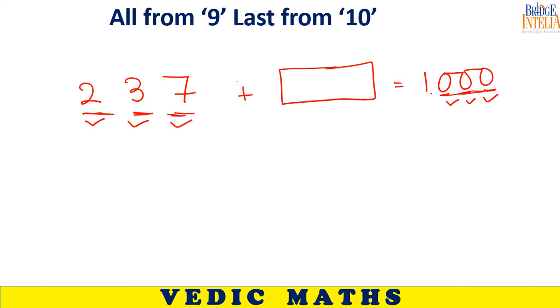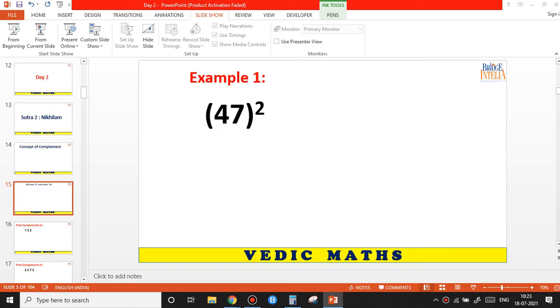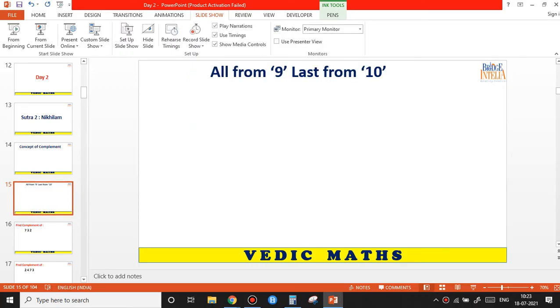So this is the concept of complement. Then how can you find the complement quickly? I will tell you how you can find the complement quickly. But for now, can you tell me what should I write here? 763. Yes, very good, 763. Now, this is traditional math. Now let us see the concept of Vedic math.